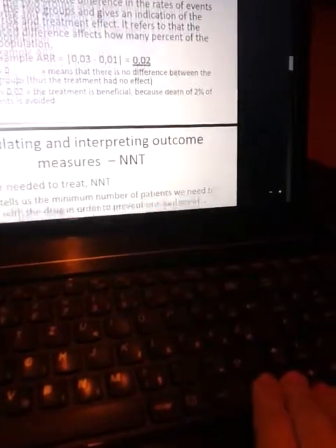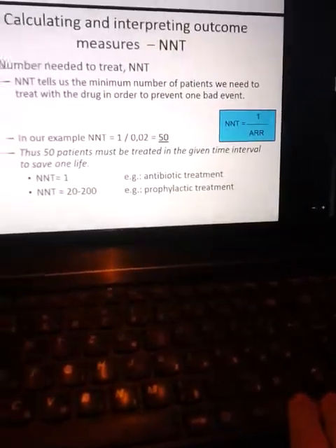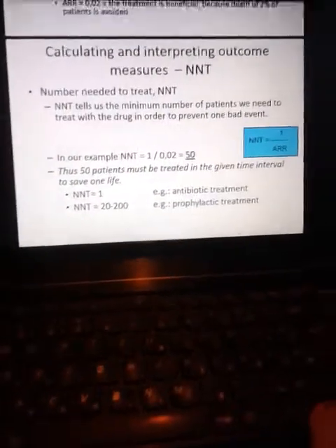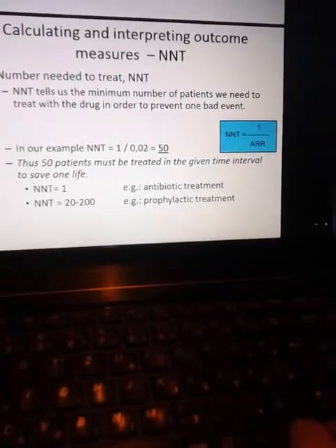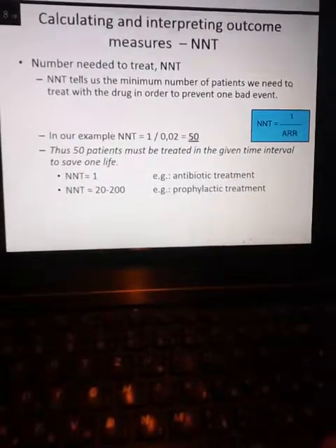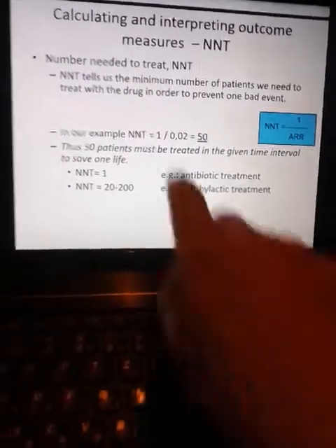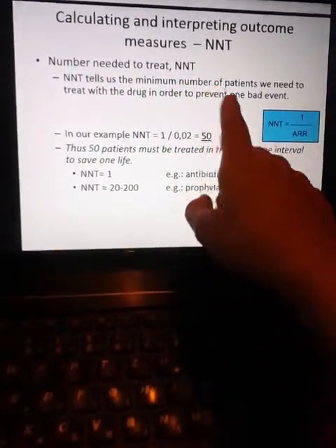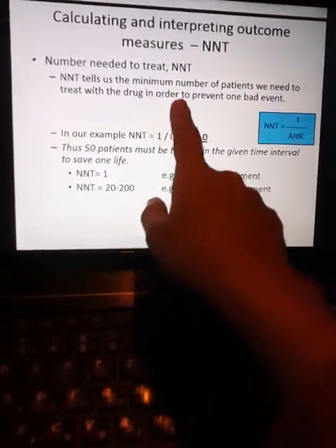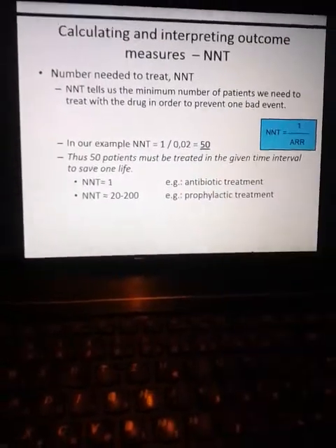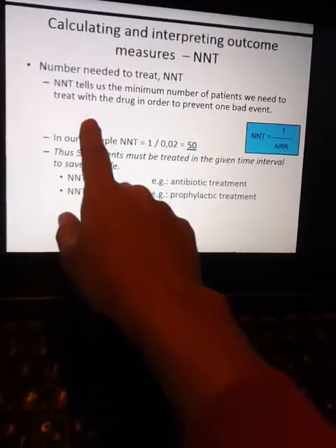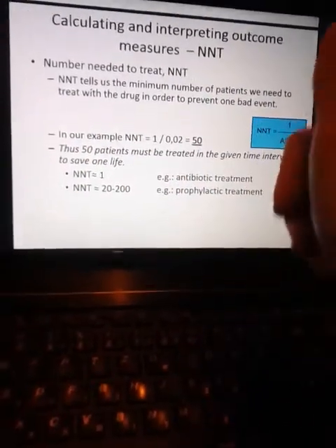عددمون چی بوده؟ Beneficial. Calculating and interpreting outcome measure NNT. NNT means number needed to treat. بگو number needed to treat. میگه number needed to treat tells us the minimum number of patients we need to treat with the drug in order to prevent one bad event. تعداد مینیموم مریضی که ما بایستی درمان بکنیم تا جلوگیری بکنیم از یه اتفاق بد.